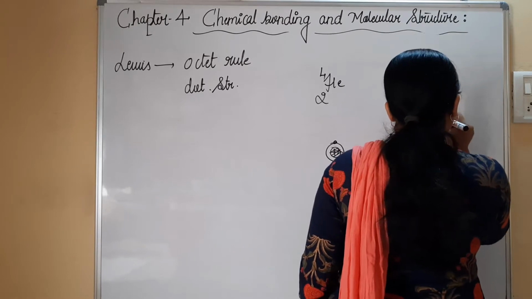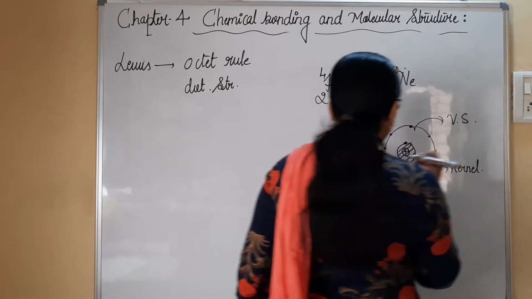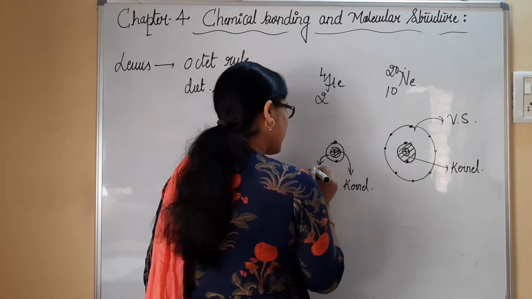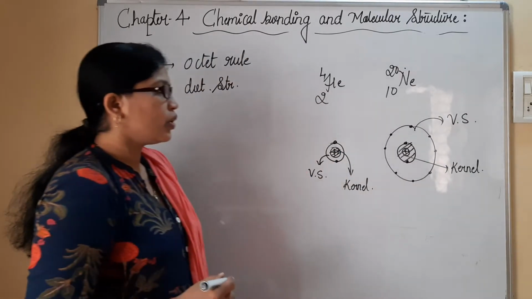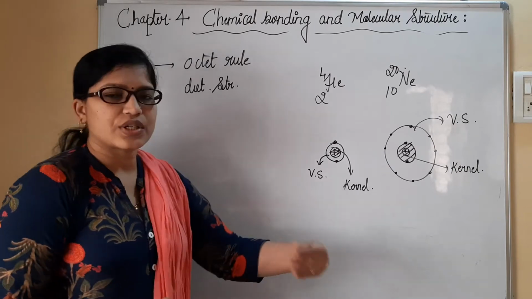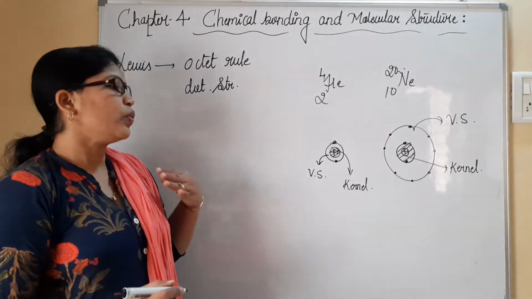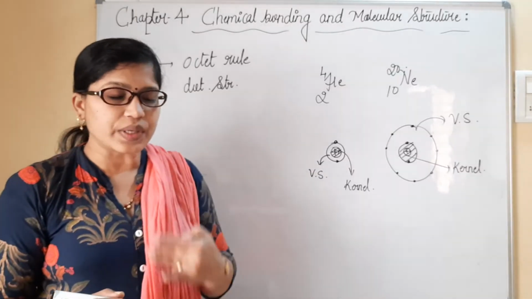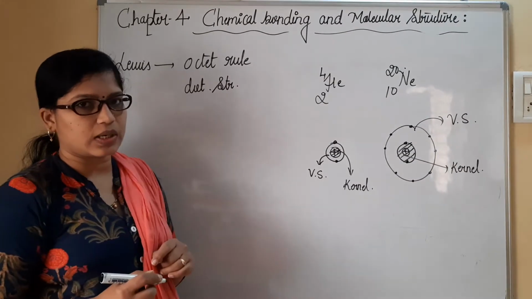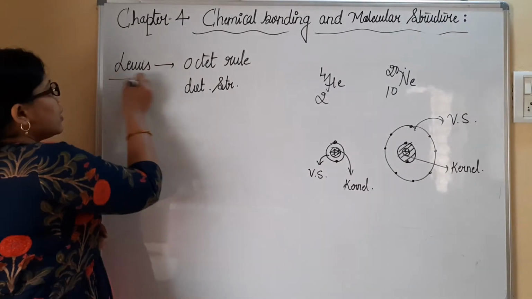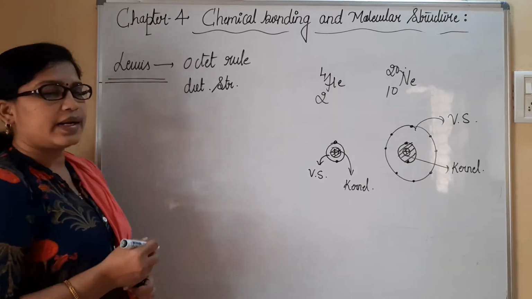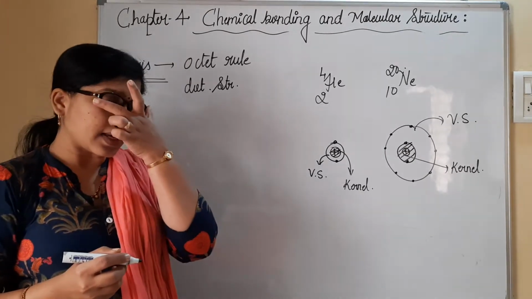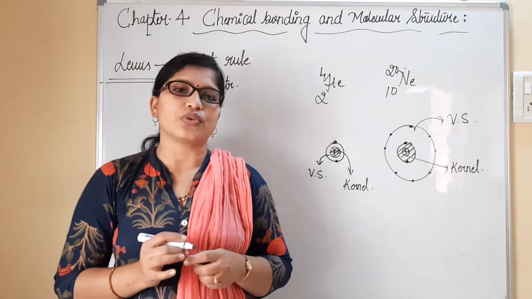And this is going to be referred to as the valence shell. In this case, this is referred to as the valence shell. So this explanation of the kernel has been given by the scientist Kossel. The next thing was explained by the scientist Lewis. Lewis explained things with respect to the octet rule.